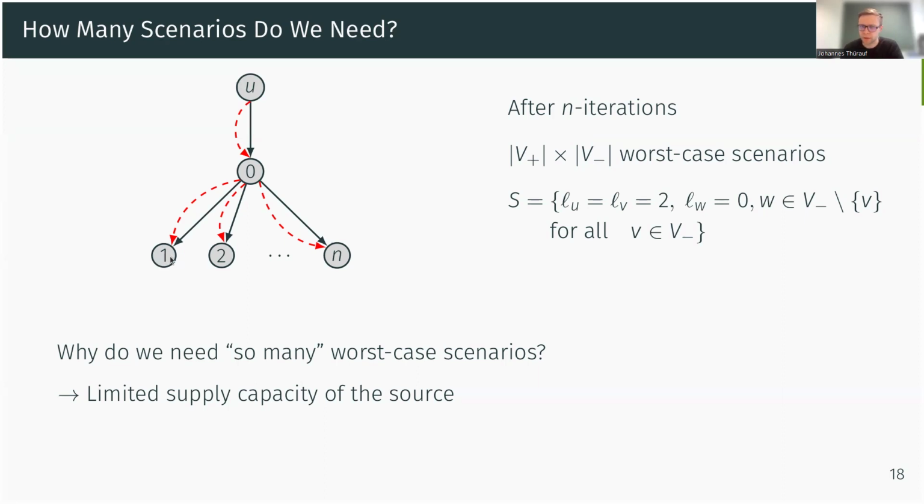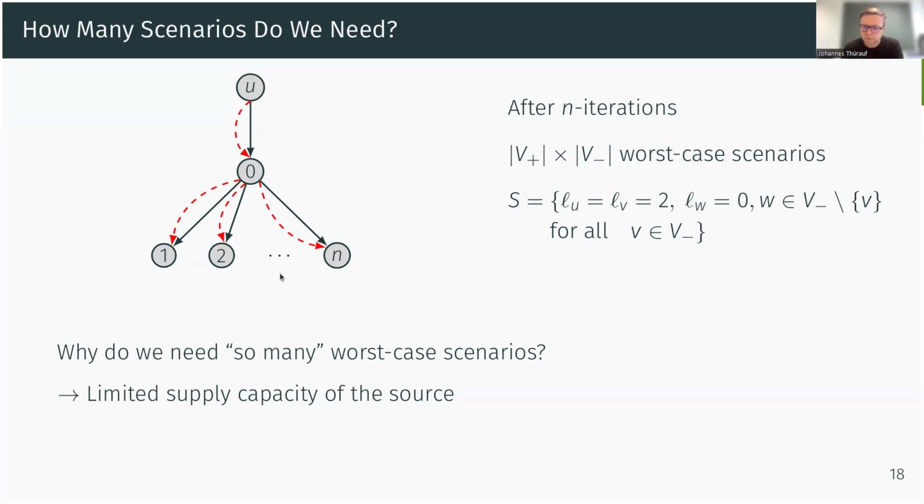sink. But this is not realistic when you now think about, for example, a water network where you have a water reservoir. And this would mean that the water reservoir can only supply the maximum demand of a single household. It's more likely that this source can deliver the water to multiple sinks.